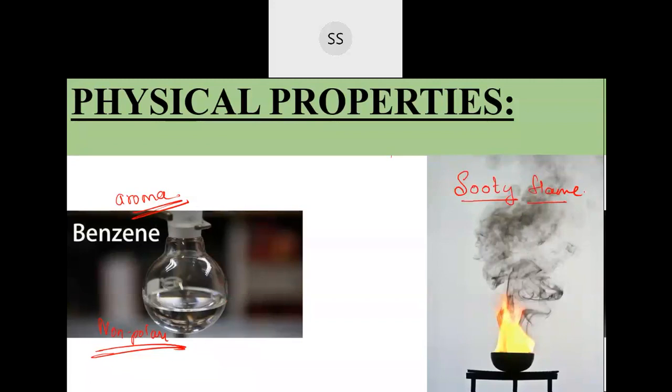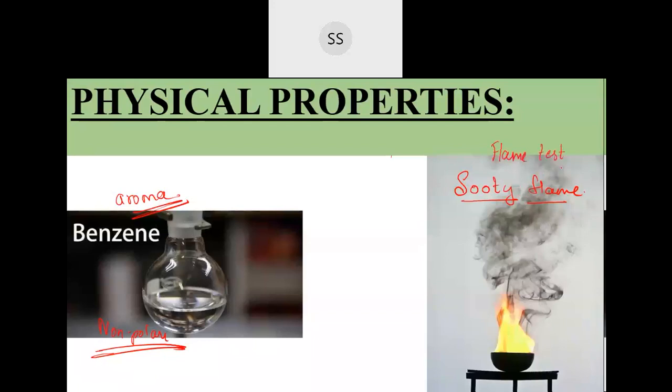But when you burn these aliphatic compounds, you don't get a sooty flame like this. You see at home LPG gas we are burning, that's an aliphatic compound. So they don't give you any sooty flame. So that's one test actually to identify whether the compound is aromatic or aliphatic. In the lab we find out like that. If two liquids are given to you, you heat them, it's a flame test. This test is also called the flame test.